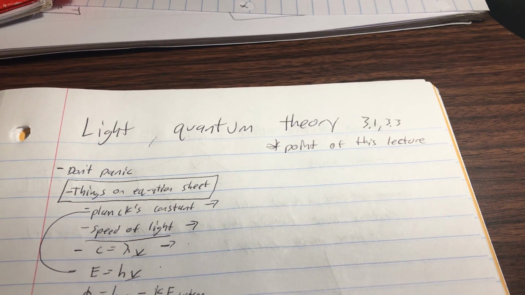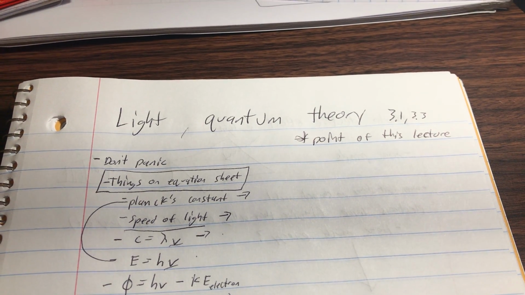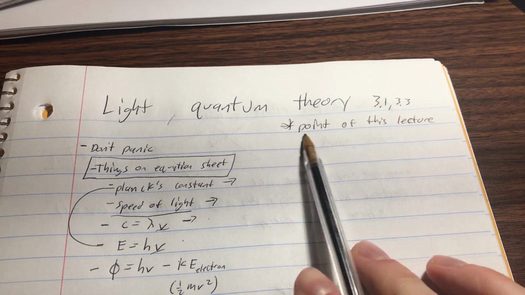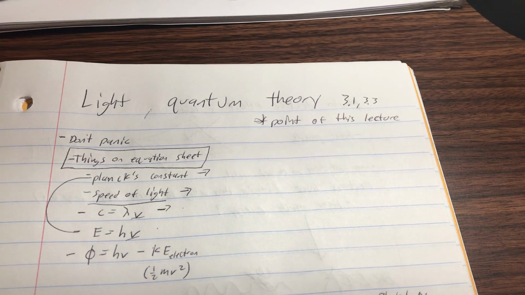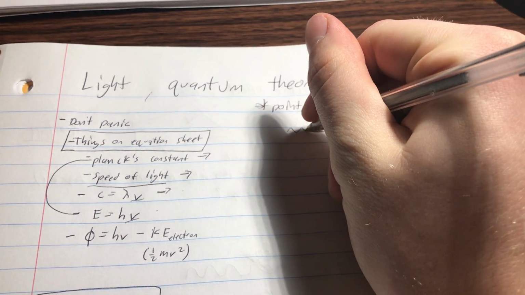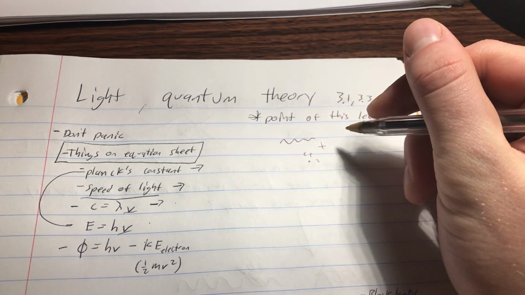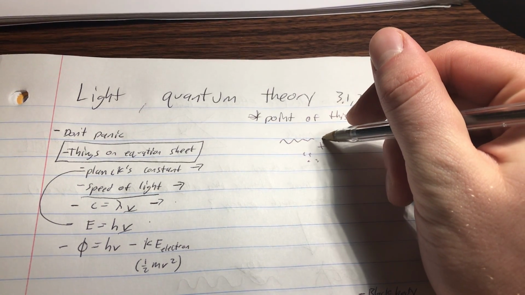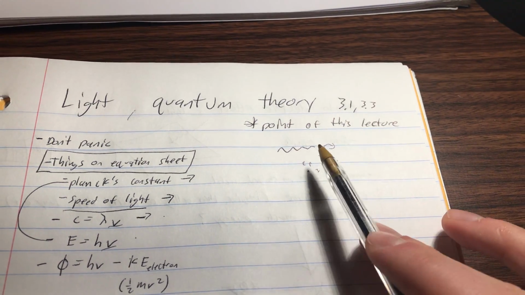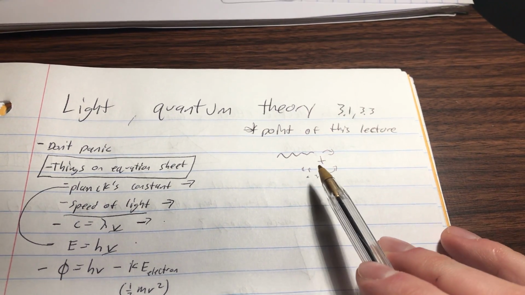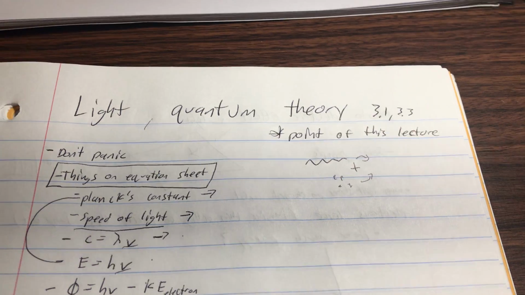Okay, so first thing I want to say is this. She went by this really fast, but it's okay. Don't panic. It's not actually so bad. The point of this lecture was really just getting a summary of whether light is in waves or in particles. The answer really is both, but it's understanding which to use where. So that's all this lecture was telling us: where we want to think of light as waves and where we want to think of light as particles. That's the main point, in my opinion.